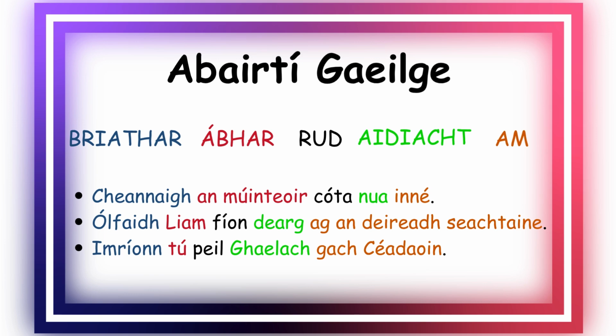However, for Irish sentences, again, we swap the verb and the subject, and the object and the adjective, and then time at the end. So verb, subject, object, adjective, time.